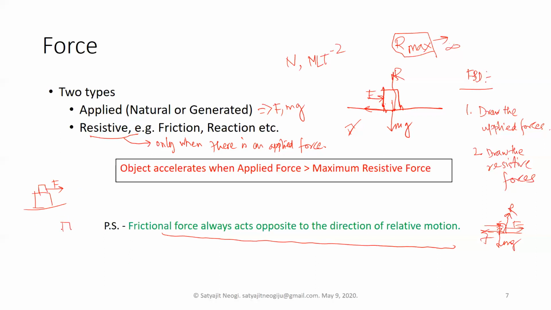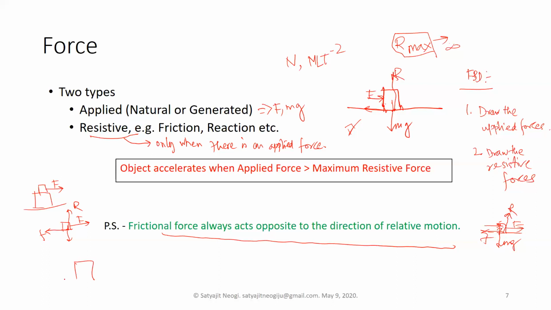So if you free the first body, then there is obviously this force, there is obviously mg in this direction, there is obviously the reaction force that is given by this surface, and also now we have to determine what is the relative motion of this body on this contact surface. Because the force is applied on this body, there is no way the relative motion can be in this direction. So the relative motion has to be in this direction. That's why the frictional force on this surface applies in this direction. So that is the frictional force on the free body of this object.